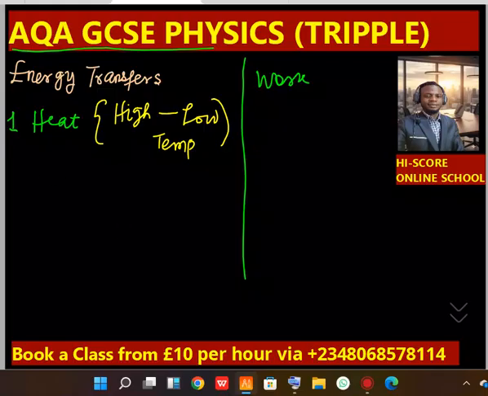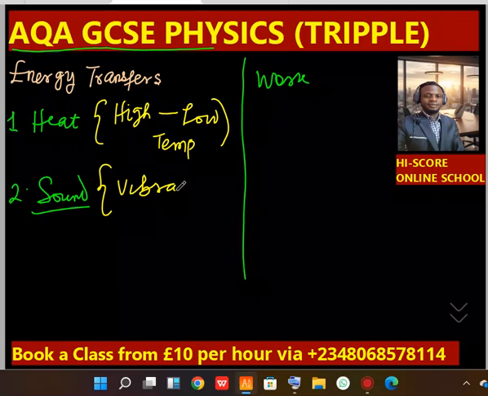Then number two is sound. Sound is caused by some form of vibration of particles. All right. Now number three is electrical. Yes, we can transfer energy by electrical means.